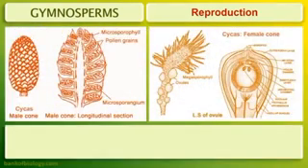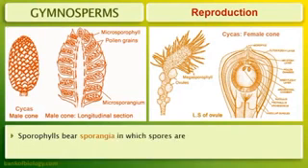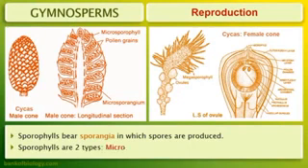The microsporophylls are arranged in a spiral manner in a male strobilus, which is called microsporangiate. They bear the microsporangia. The microspores develop into male gametophytes. It is highly reduced and confined to only a limited number of cells. The gametophyte is called the pollen grain. These pollen grains develop within a microsporangium.